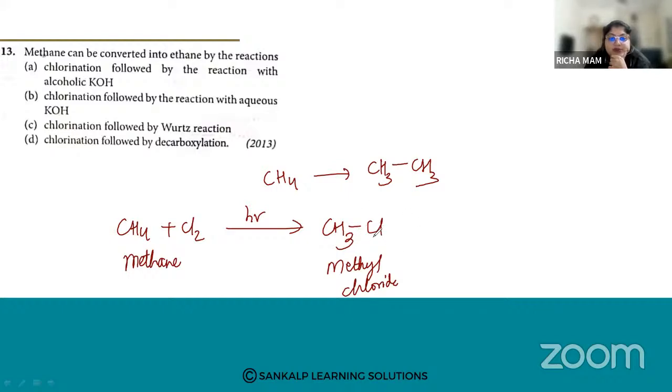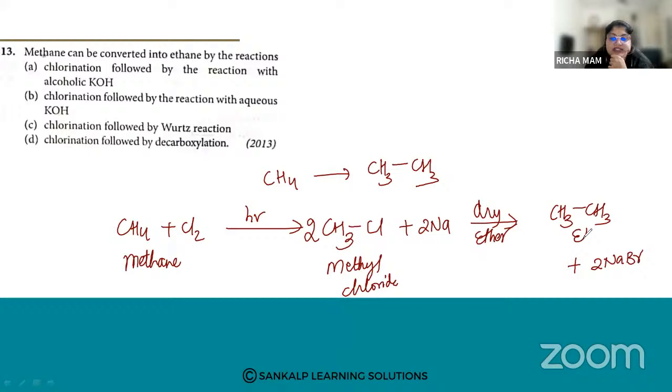Now, if I take 2 moles of methyl chloride and react it with sodium in the presence of dry ether, can I get ethane? Yes, I can get ethane, plus 2 NaCl. Which reaction is this? This is a Wurtz reaction. So chlorination followed by Wurtz reaction.